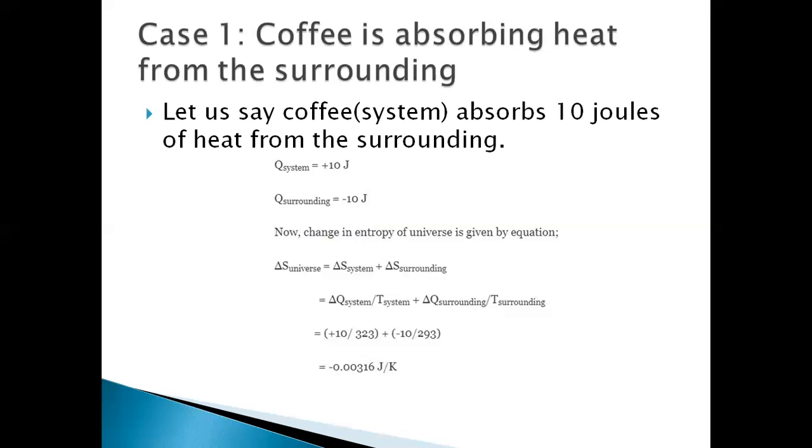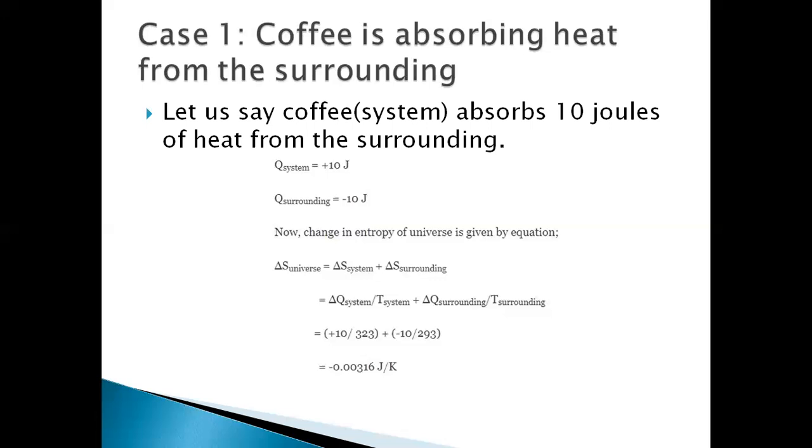Here 323 and 293 are the temperatures in Kelvin. So finally we got a negative value. Delta S of the universe is negative. This means the entropy of the universe is decreasing. This violates the second law of thermodynamics.